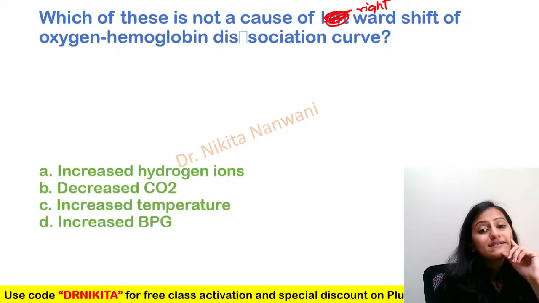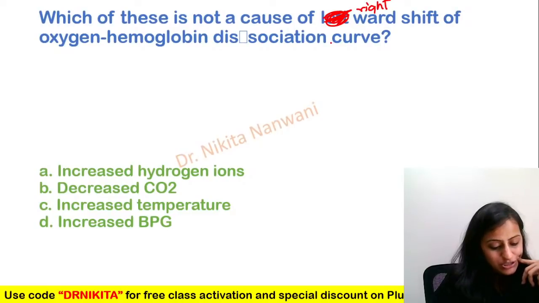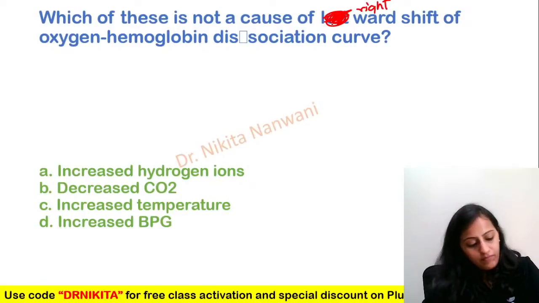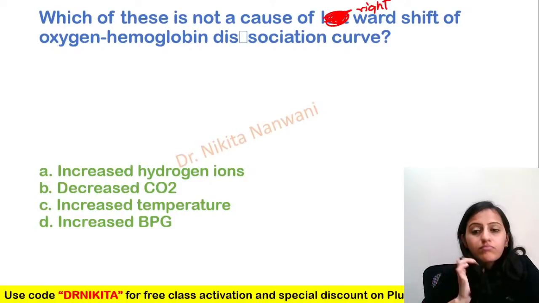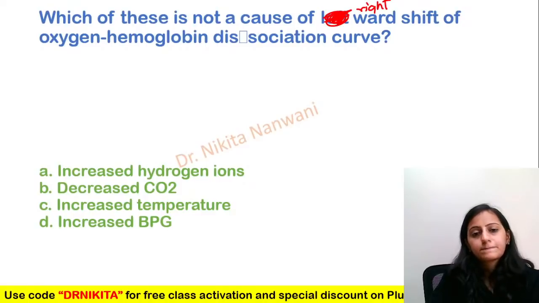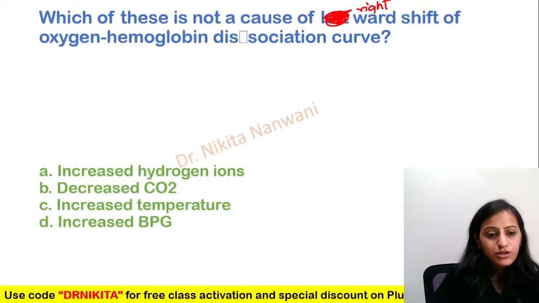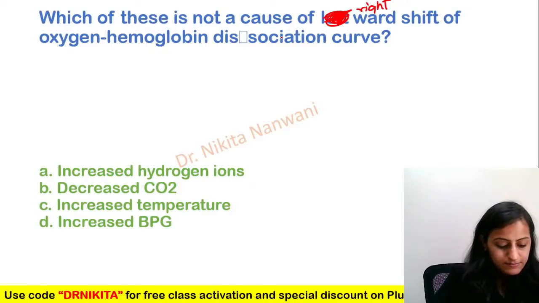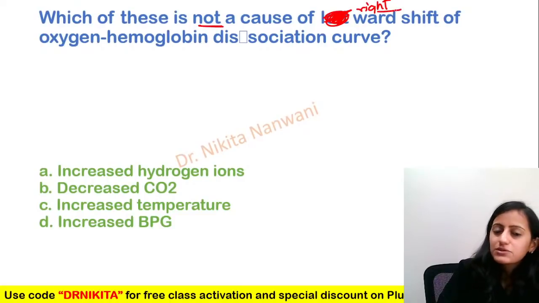Which of the following is not a cause of rightward shift of oxygen hemoglobin dissociation curve? What do you think would be the answer to this? It's a rightward shift, not a cause of rightward shift.